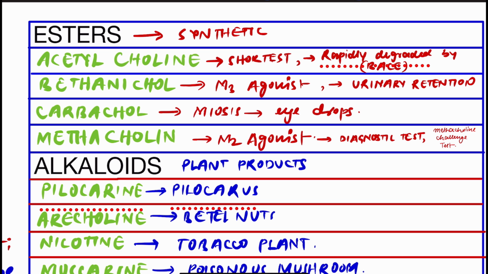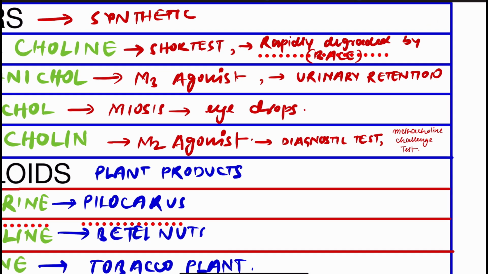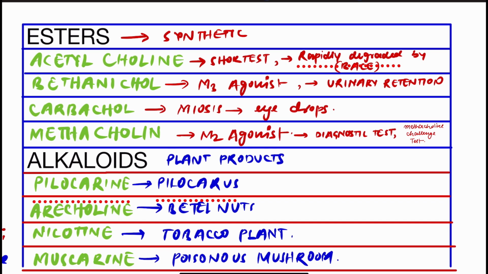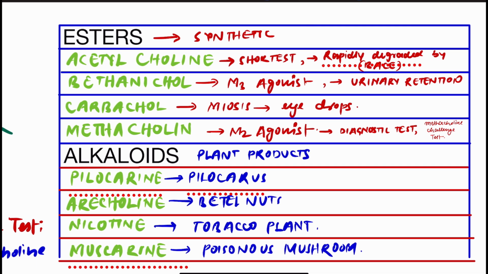What is bethanechol? It is actually the M3 agonist, and it is used for urinary retention. In some patients, post-operative patients, there is loss of urination, therefore it is used to promote urination. In case of carbachol, carbachol is used for miosis. In surgical procedures the eye drop is applied so that there is a contraction of the pupils and no further complication in further cases. So now coming to the most important, that is methacholine.